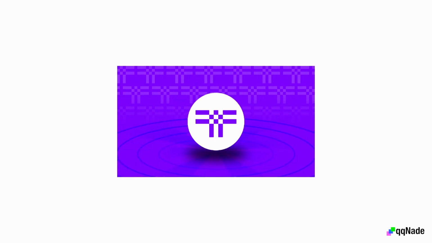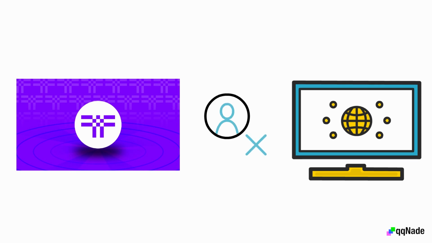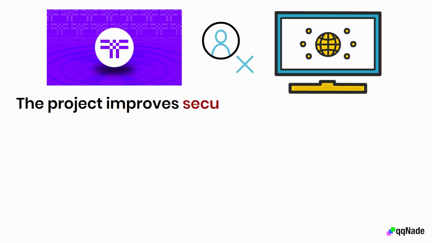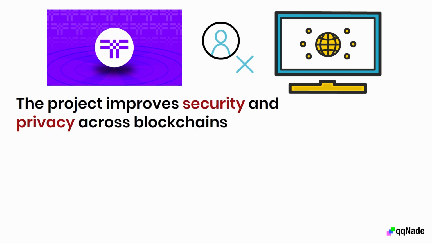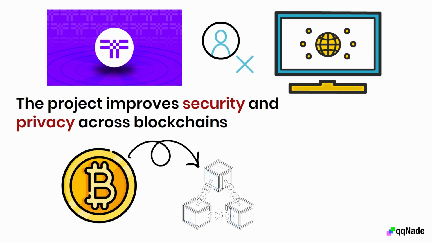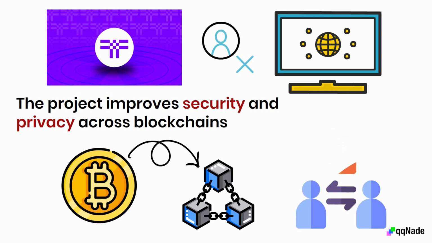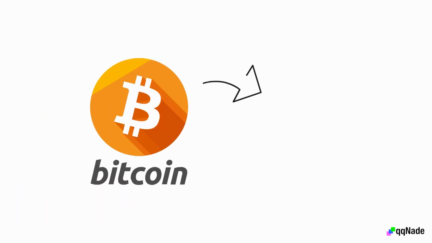Threshold Crypto is a cryptography technology that allows developers to build cryptographic operations without using an intermediary. In other words, the project improves security and privacy across blockchains. The Threshold protocol allows you to invest your Bitcoin on other networks, not just the Bitcoin network. Also, you don't need to give it to a custodial or centralized intermediary before supplying liquidity to another network. Instead, by getting 1 TBTC, you can stake your Bitcoin on the Ethereum network.